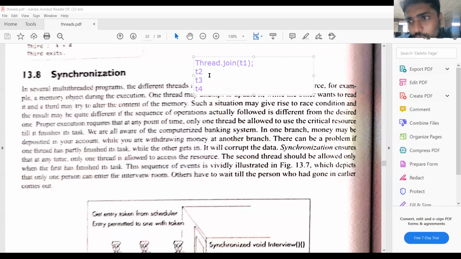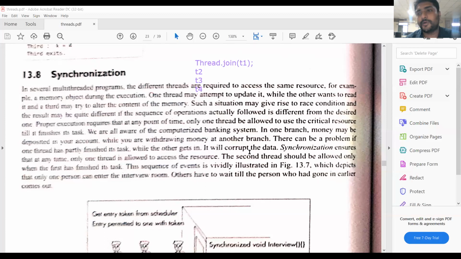If we have four threads T1, T2, T3, T4, and you invoke the method by using the join of T1, that means all these threads will wait until the completion of thread T1. Then the remaining threads T2, T3, T4 will wait for the resources. So these three processes will be in the waiting state. T1 is in the running, executable state. So that is the importance of the join method.